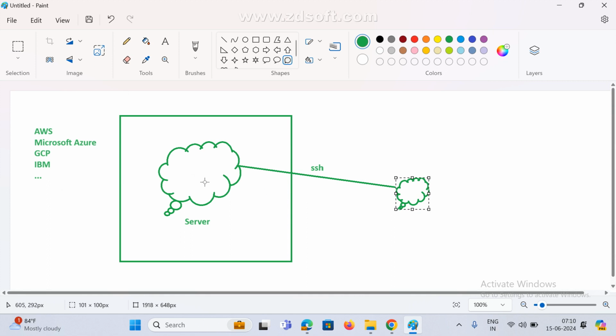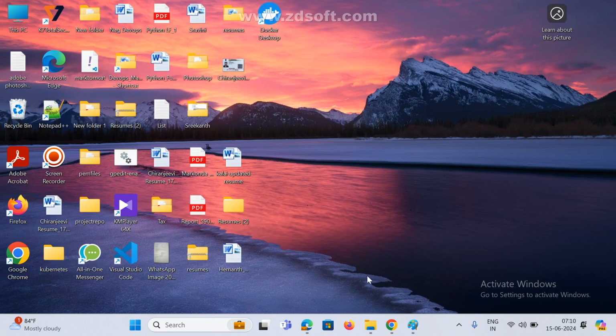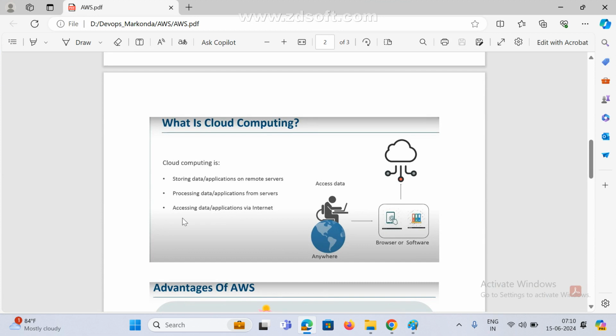The remaining storage is the same. If you don't want the instance, we can destroy or delete it, or contact the AWS people, and they will take care of everything. You don't worry. We can process data and applications from servers via the internet. Everything we can access via internet only. Without internet we can't do anything. We are hosting on the internet, and we are deploying on the internet.